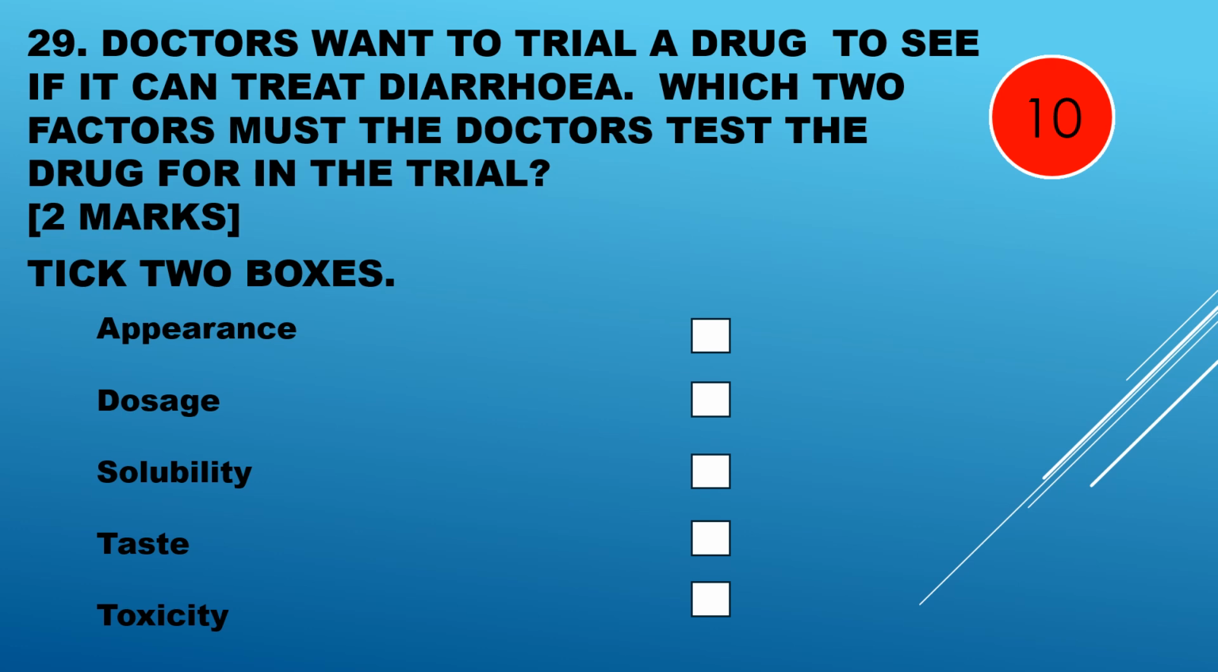Question 29. Doctors want to trial a drug to see if it can treat diarrhea. Which two factors must the doctors test for the drug in the trial? Is it appearance, dosage, solubility, taste, or toxicity? We've got to tick 2 boxes. Doctors would need to test the dosage and the toxicity of any drug before it's used to treat any diseases.